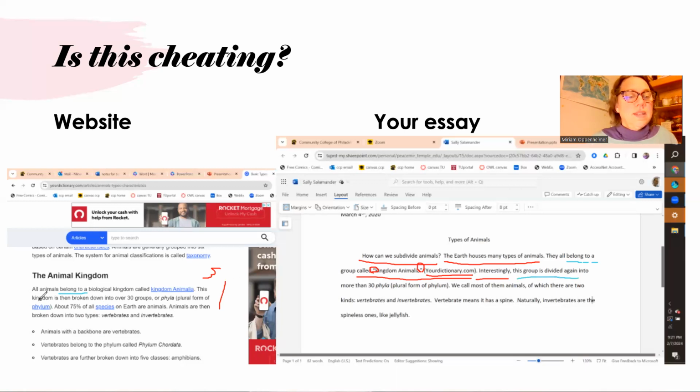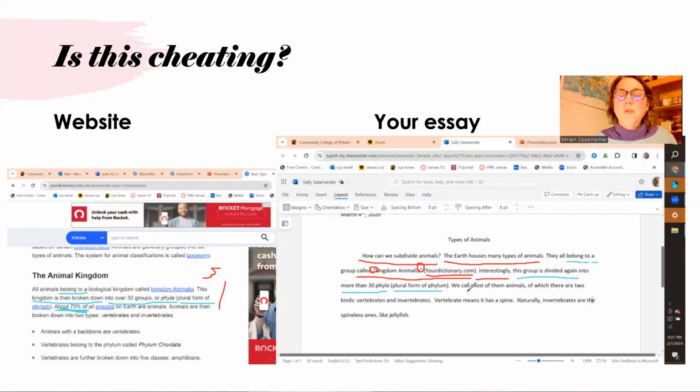Here it says kingdom is then broken down. So that's different enough. Then we have more than 30 phyla, over 30 groups or phyla. And then this part, plural form of phylum, is too similar, right? Here it's about 75%.